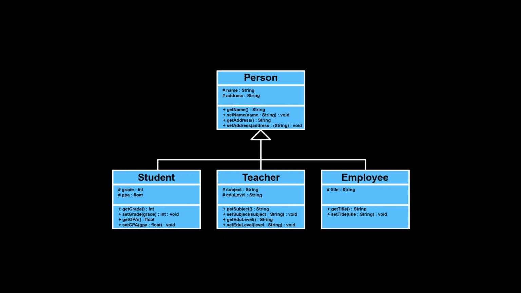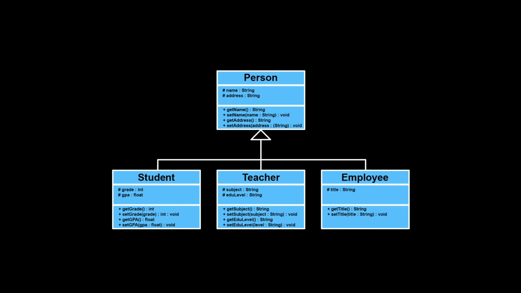In this example, all objects instantiated from the three child classes, student, teacher, and employee, will contain all the members of the parent class, person, and each will also contain the additional members created in each of the classes. For instance, the student class will also contain the attributes grade, GPA, and ID number, as well as the getter and setter methods for each of these attributes. And teacher will contain the attributes subject and education level, along with getter and setter methods for these attributes. The same will go for the employee class.